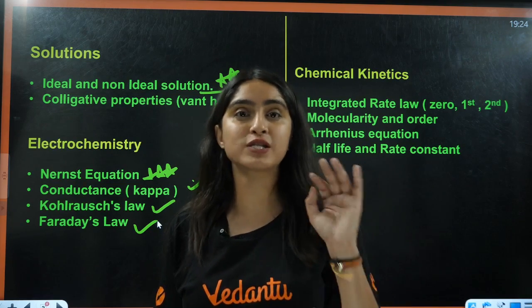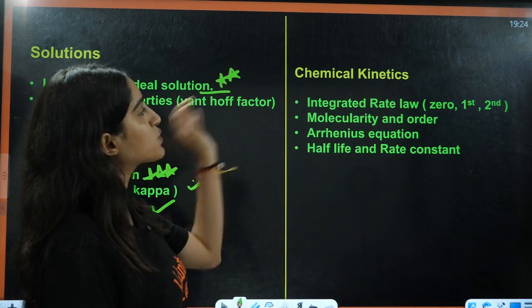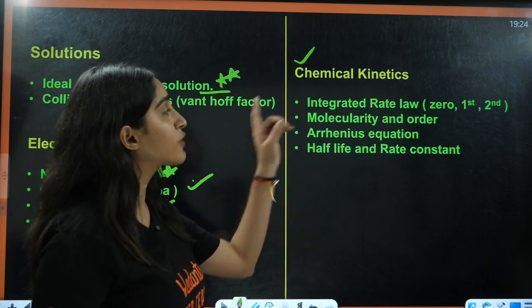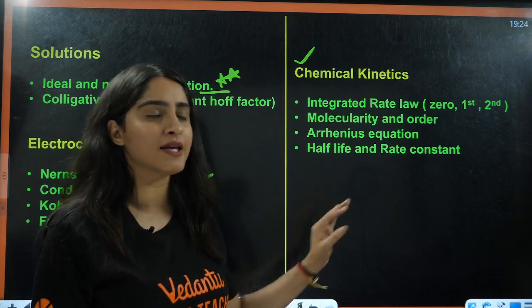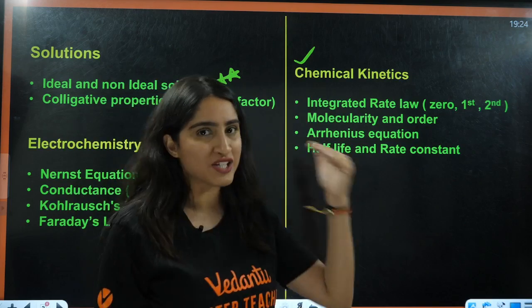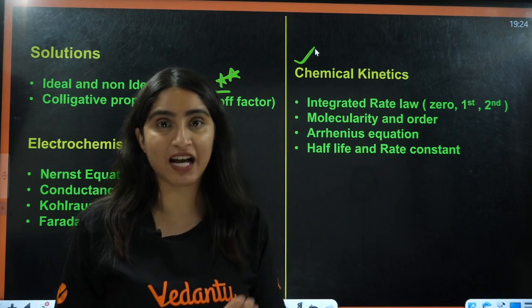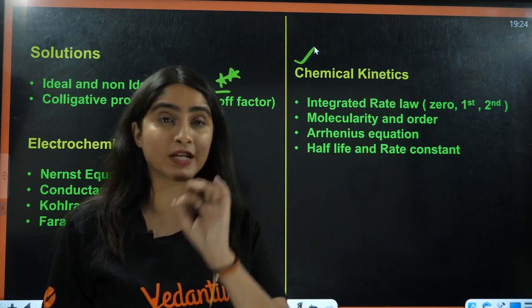Questions from Faraday's first law are asked to you. Next, students, we have chemical kinetics here. Chemical kinetics, as you can see, is a very simple chapter. Here the questions usually asked are rate of reaction, rate of appearance, rate of disappearance.